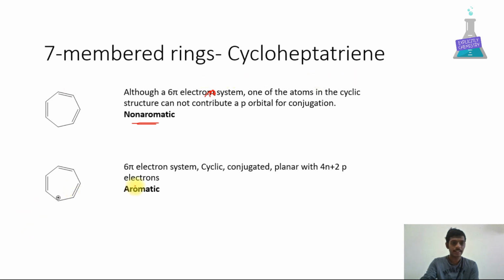Cycloheptatrienyl cation. Here the 6 pi electrons are there. It is cyclic, it is conjugated, it is planar with 4n plus 2 pi electrons. Hence the molecule is aromatic.